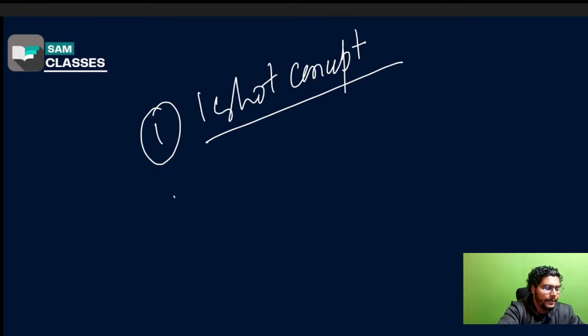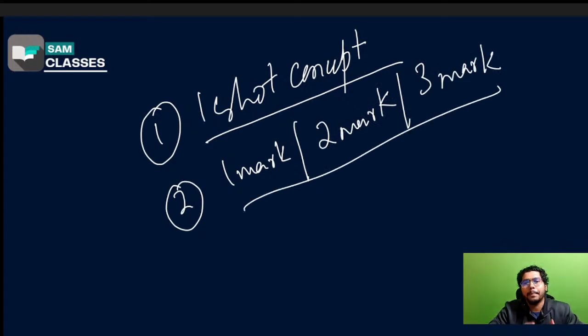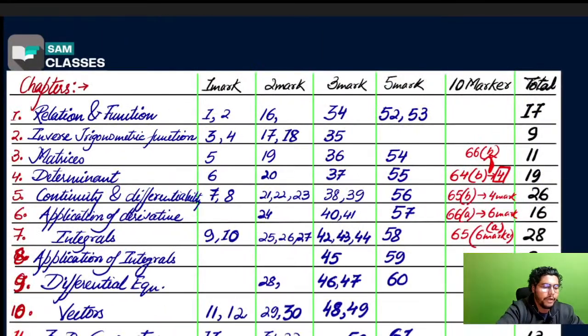One short concept video will be there and then 1 marker. If we are getting questions like 2 marker or 3 marker, we will solve all of them. How to solve it, how to represent it, everything will be given in the video. So don't worry. For each chapter, let's say we are doing the chapter relation and function, one short series will come up. By tonight we'll start putting up relation function, ITF, matrices, determinants, LPP, probability and vectors. So this will make sure that you score around 70 plus. By today or by tomorrow afternoon it will be done. The videos will be there. Okay.